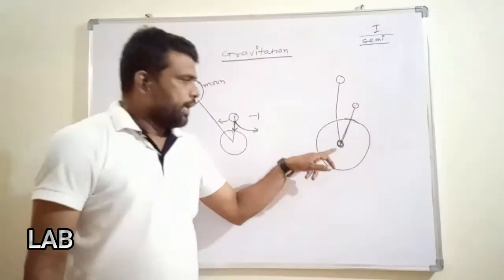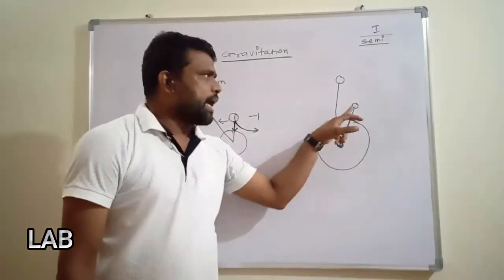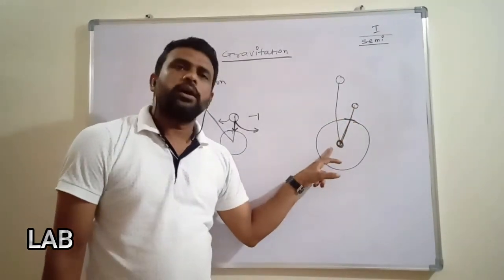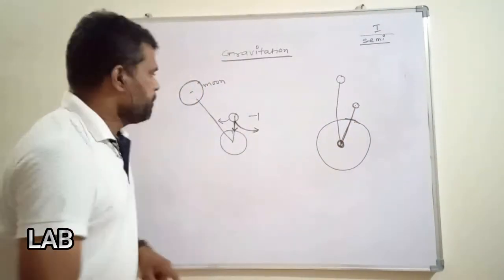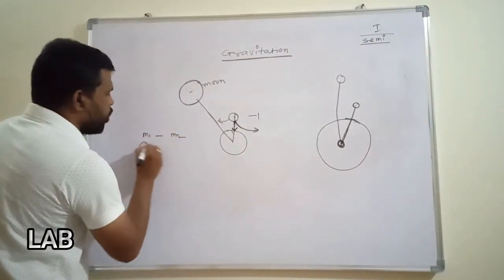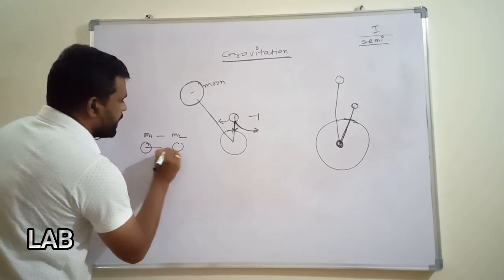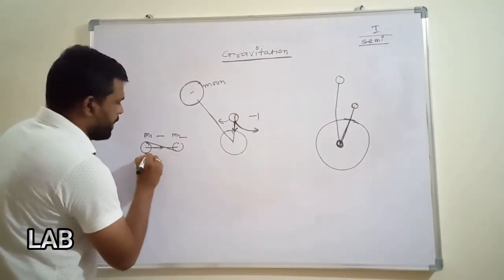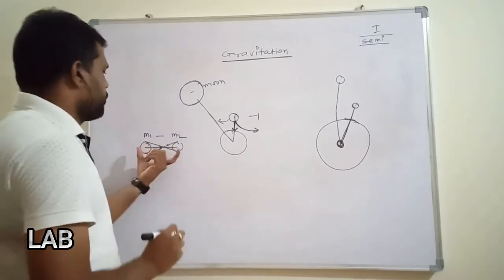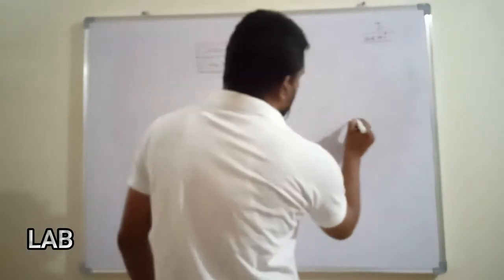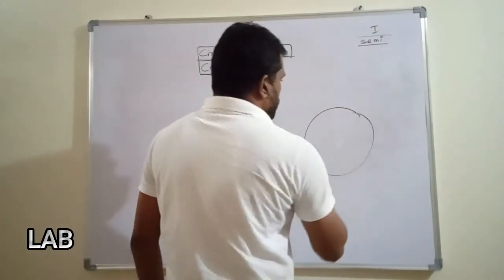Just as the Earth applies force on a fruit, can the fruit apply force on the Earth? Yes, it is possible. Suppose this is M1 and this is M2, the two objects. There is also an attraction between them from the center of their bodies, and from this point also force can be applied, but those cancel away, remaining only the force toward the center. And because of that, to understand, let us draw a figure.